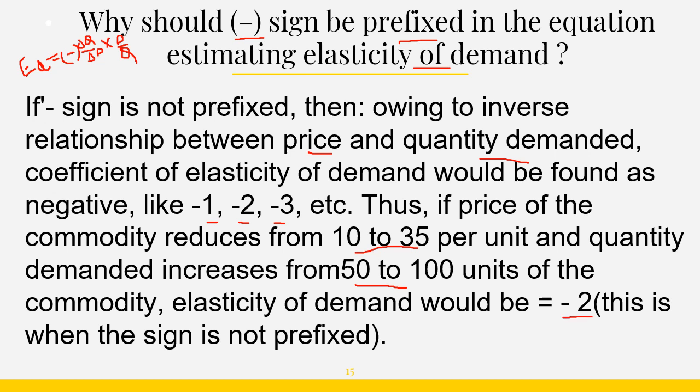This is the case if I do not use this minus sign in the formula. As there is an inverse relationship between price and quantity demanded, my answer would be negative, like -1, -2 or -3.